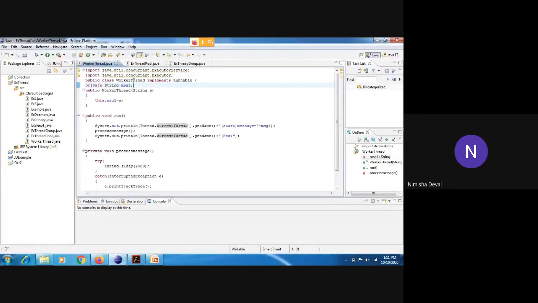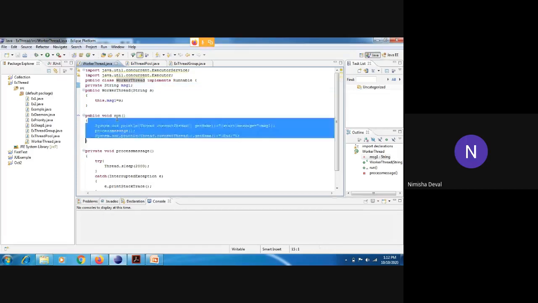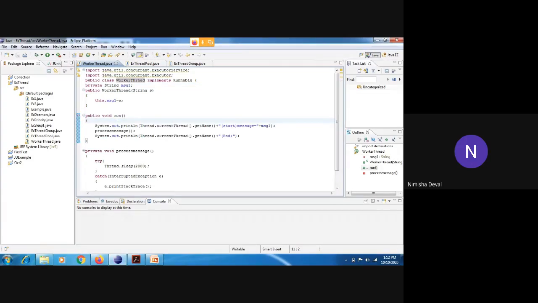First, we have created one worker thread. It contains different properties of a thread. It means it should contain the run method, otherwise we cannot start our thread properly. It acts as a normal method. In that, different processes and different methods are there.